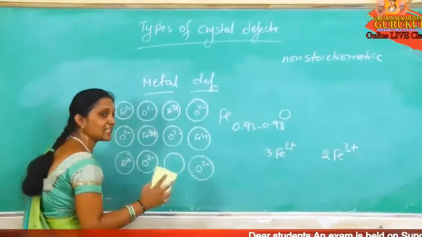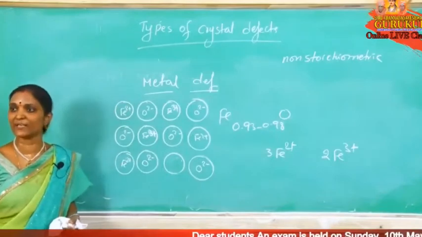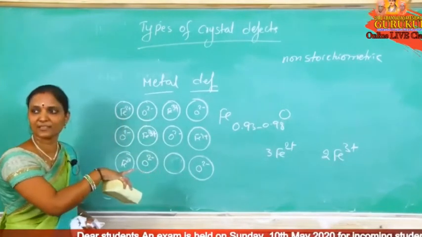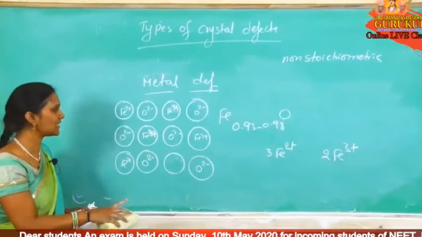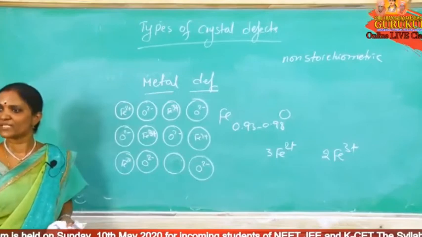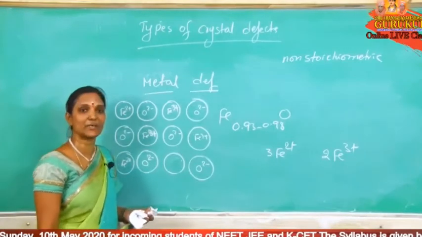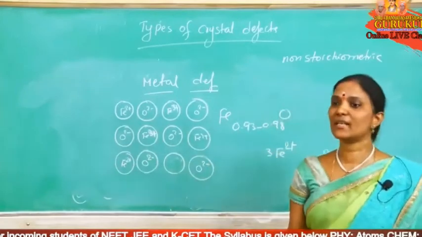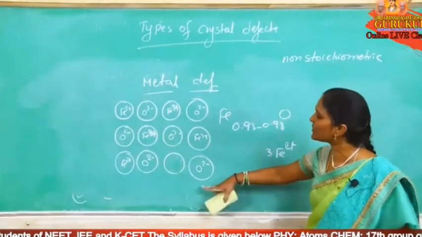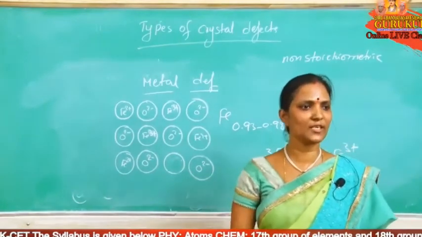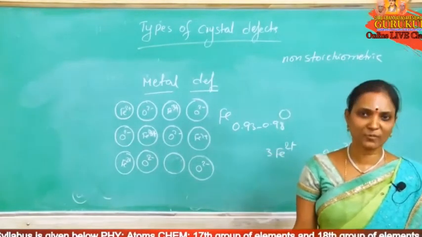What happened here? 3 Fe plus 2 sites are replaced by 2 Fe plus 3. Because of that, what are we getting? A vacancy at the cationic site. One metal ion is missing, so metal ions are less than required. The defect is a metal deficiency defect. It is common in transition elements because they show variable oxidation states.